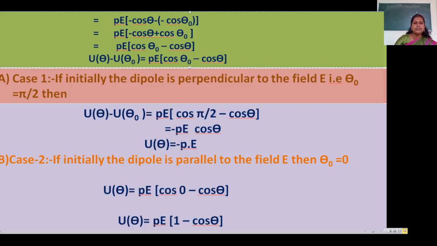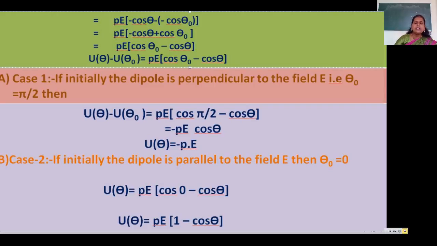So there are two cases. Once again we will revise. Case number 1, if initially the dipole is perpendicular to the field, theta 0 is equal to pi by 2. Then U theta minus U theta 0 is equal to PE cos pi by 2 minus cos theta.